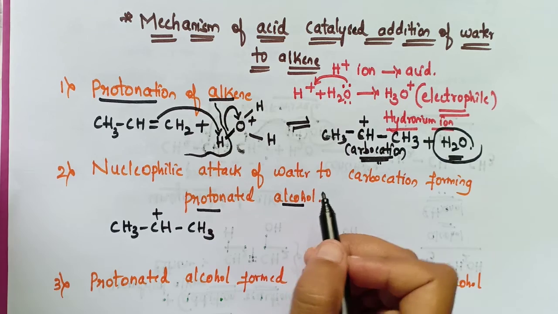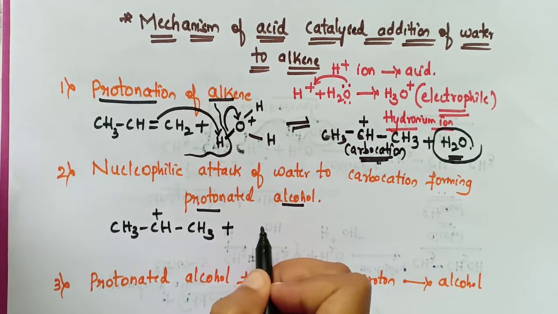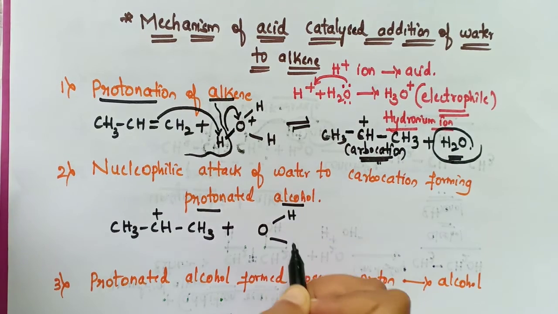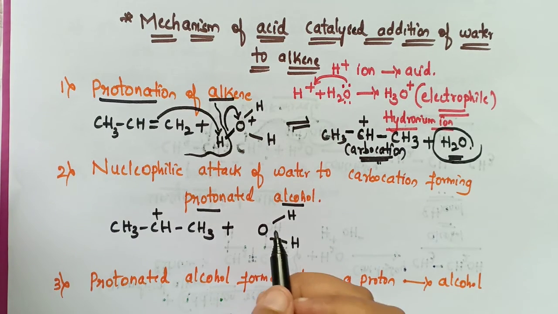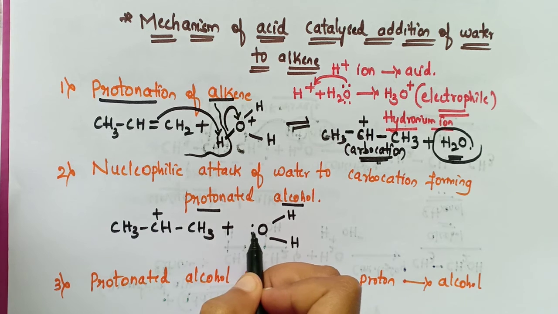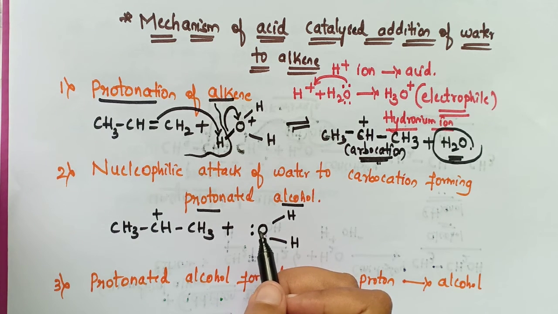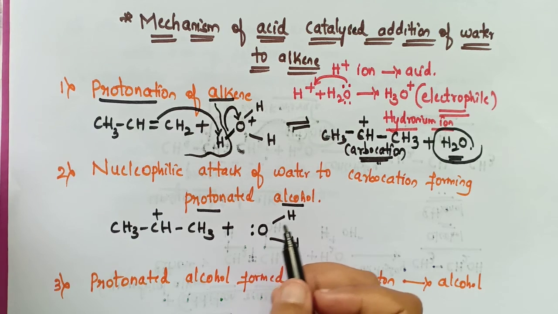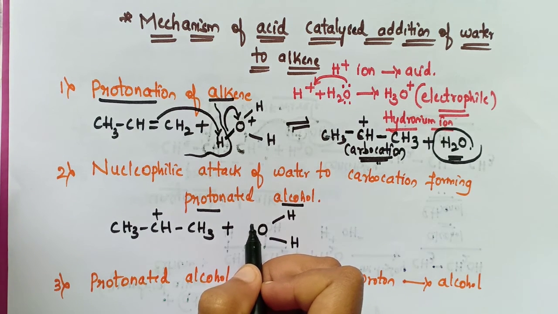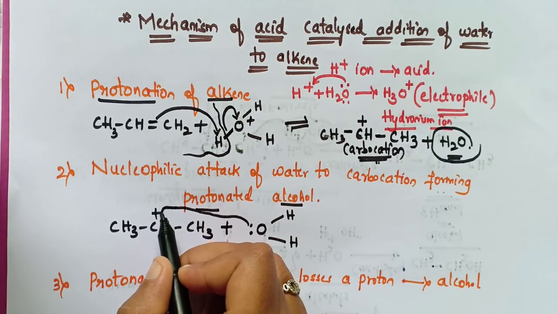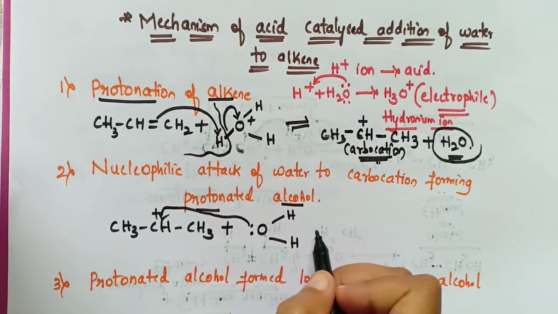For this carbocation, water is added. Here the water acts as a nucleophile. The lone pair of electrons are attacking the carbocation. See here, these lone pair of electrons will come and attack this carbocation, and the formation of